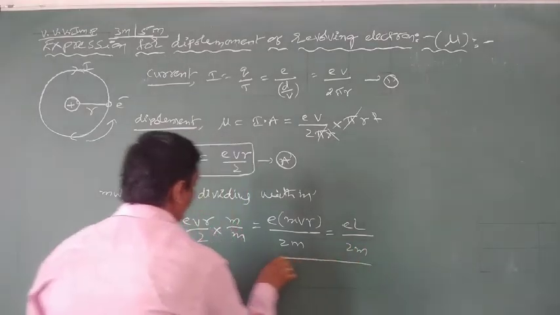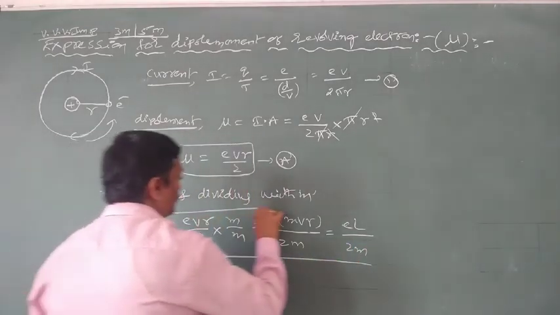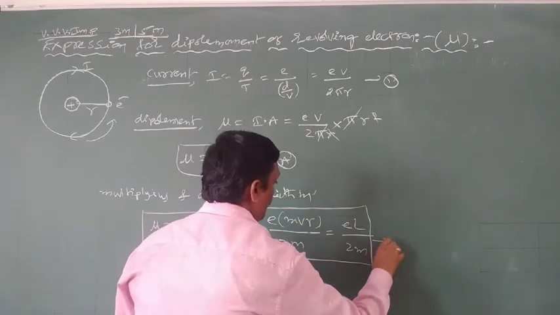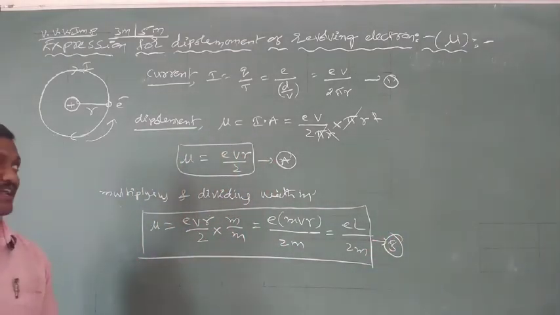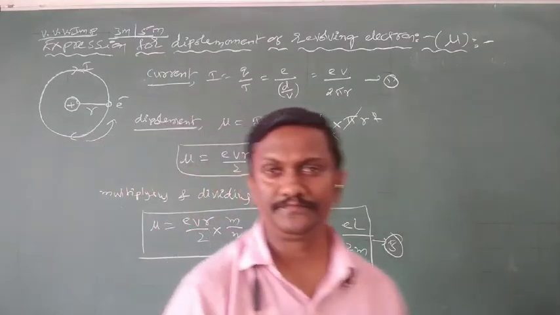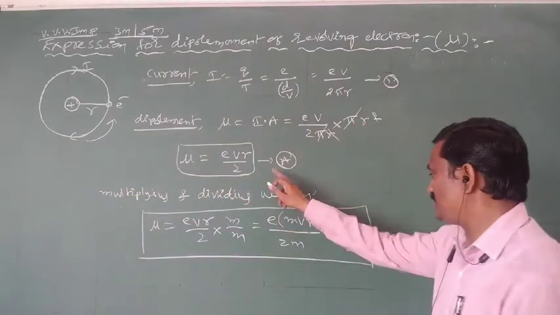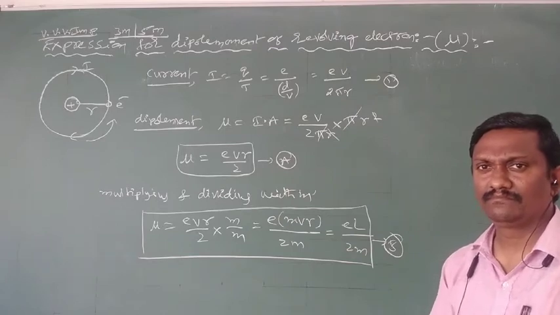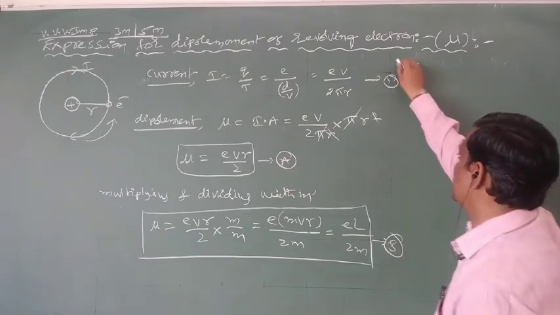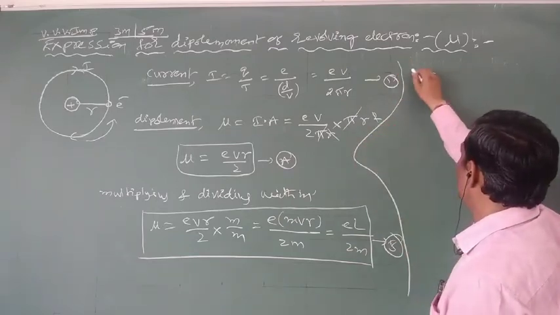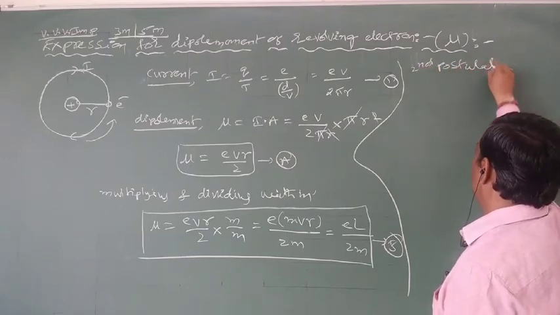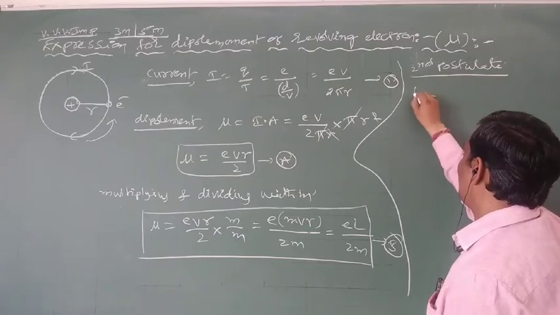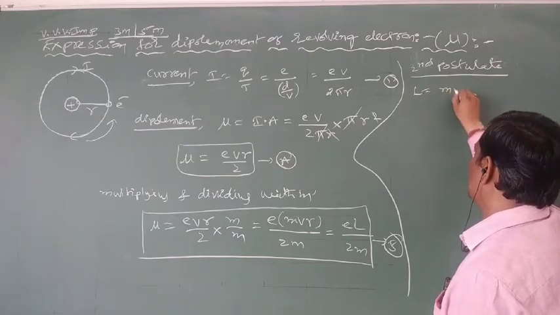So the expression for dipole moment of revolving electron, second form, is e by 2m into L, where L is called angular momentum of revolving electron. But we know according to the second postulate, angular momentum of revolving electron L is equal to m v r.